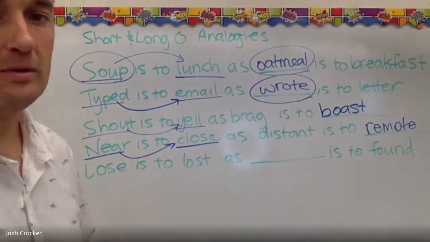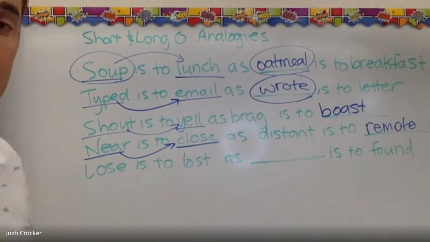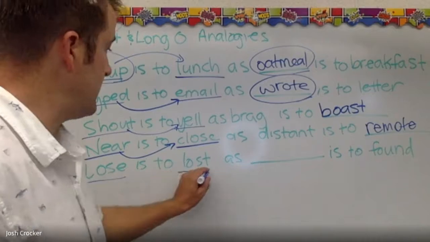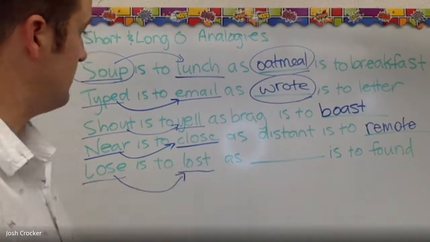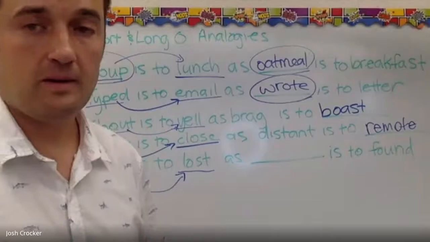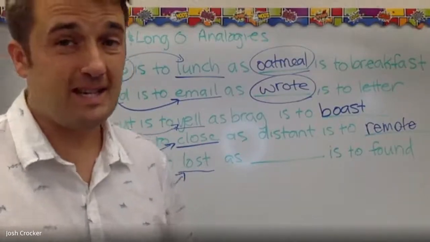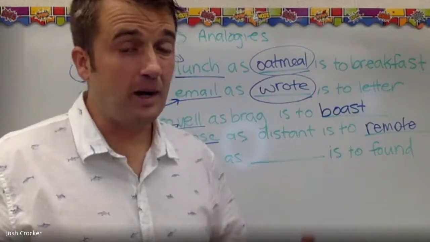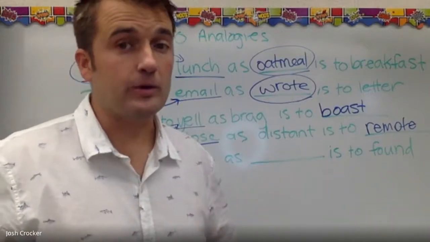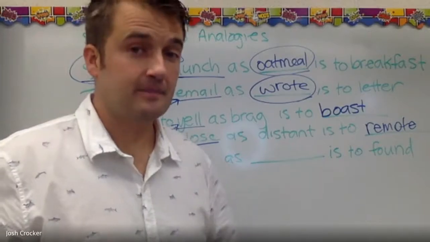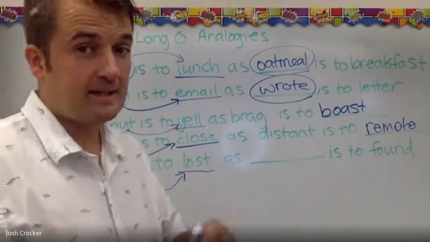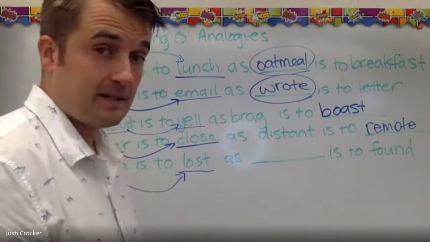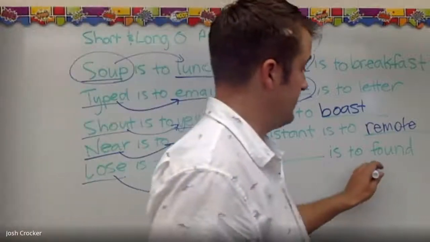Okay, last example. Lose is to lost. So lose and lost. What is the relationship between those two words? Well, it's the same word. It's a different form of the word, but it's the same word. Lose, lost. It's like present tense, past tense. Lose would be now, lost would be past. And here we have found.